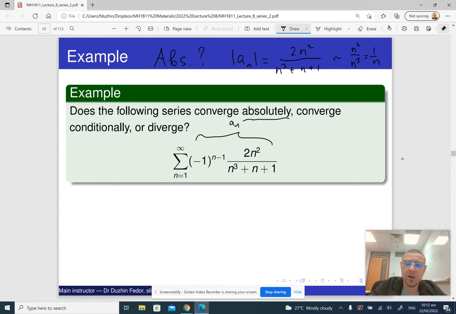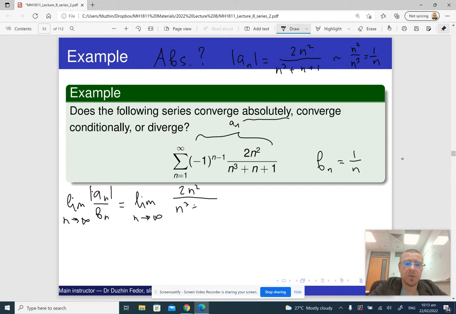So here is how it goes. If we introduce a new series, b_n is 1 over n, then we take the limit of the absolute value of a_n divided by b_n as n goes to infinity. It is the limit as n goes to infinity of 2n squared divided by n cubed plus n plus 1, divided by 1 over n. Dividing by 1 over n means multiplying by n, so times n, and I can just replace this n squared with n cubed.